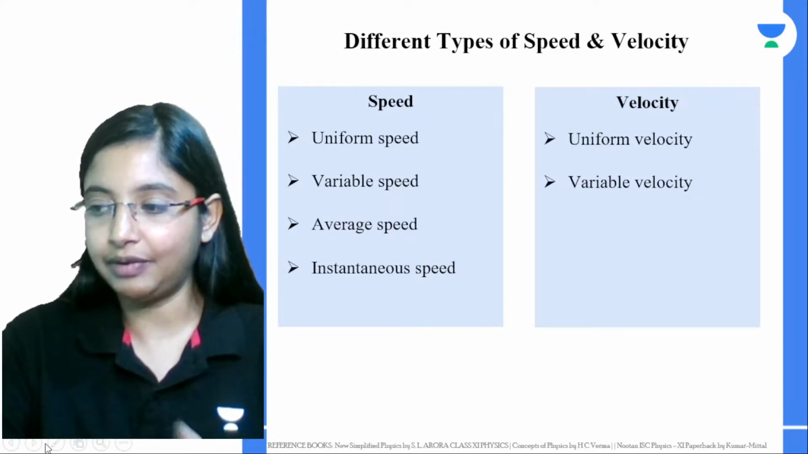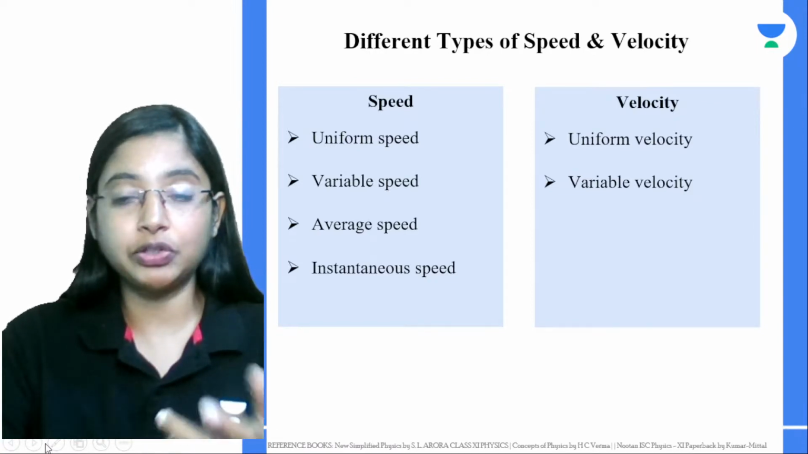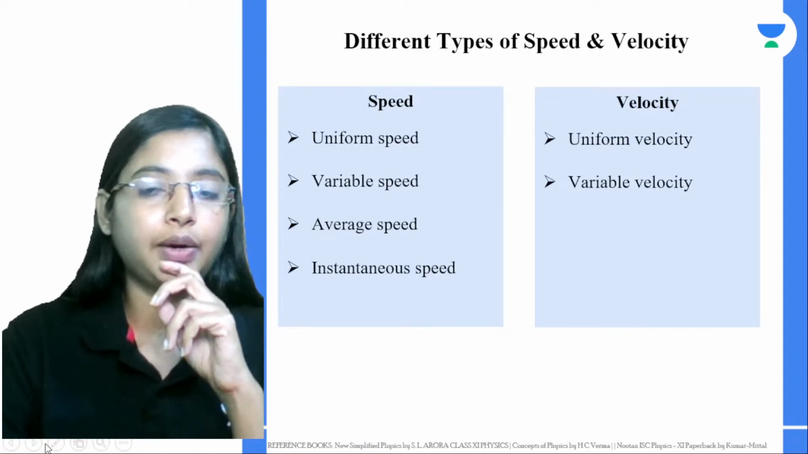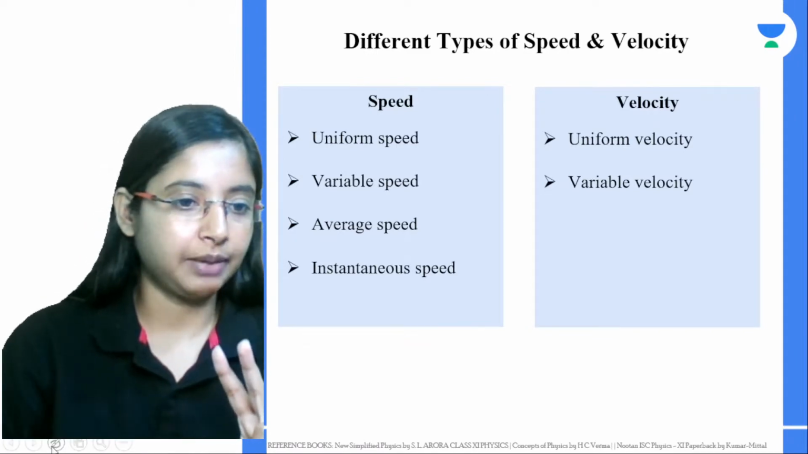When you're actually talking about variable velocity, since this becomes a vector quantity, two things can happen here.